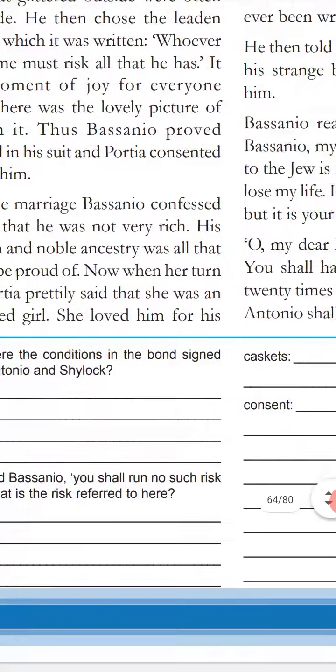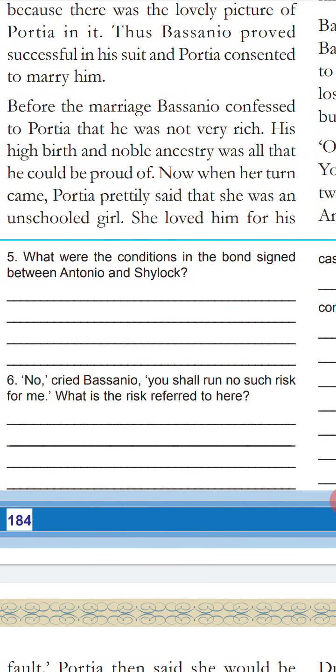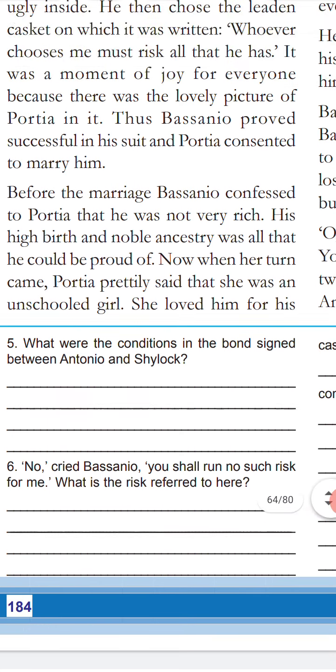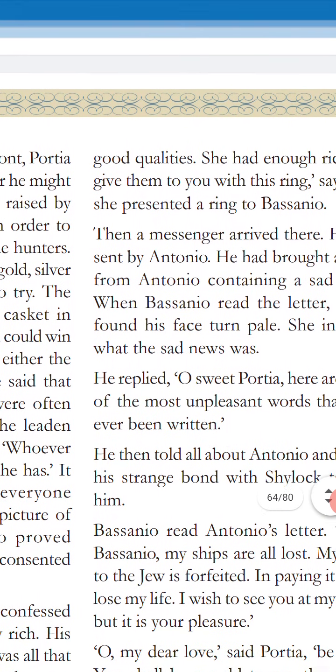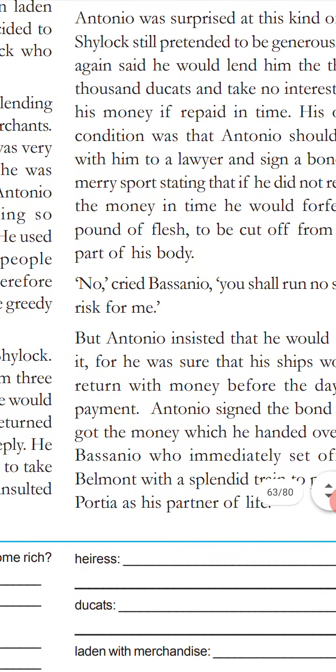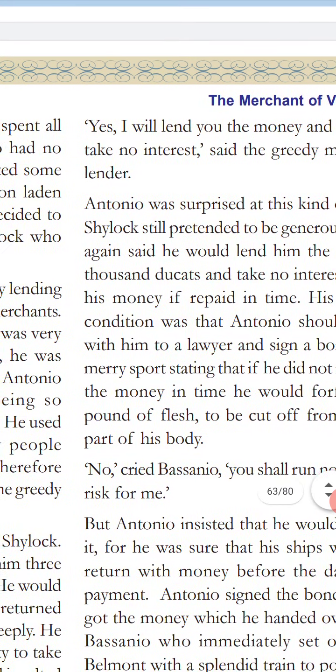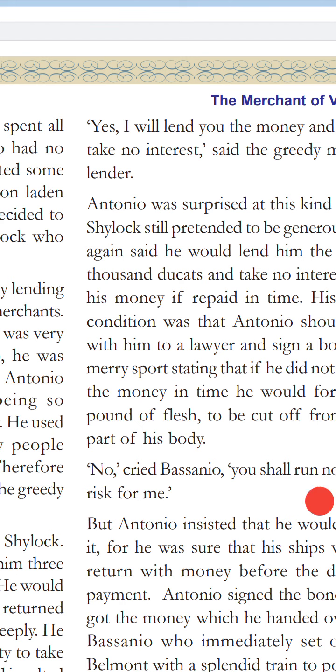And here is the next question: what were the conditions in the bond signed between Antonio and Shylock? That is for our next class. We want to take the fifth paragraph next class, where Antonio was surprised. We will take it afterwards. Up to that, I think you understood more.